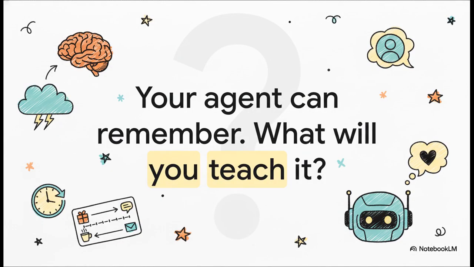So there you have it. We've seen how memory can completely transform an AI from a simple tool into a true assistant. We've looked at the different ways they can remember, and we talked about the responsibilities that come along with that power. The technology is here, it's ready, so the only question left is the one for you, the builder. Your agent can remember. What will you teach it?